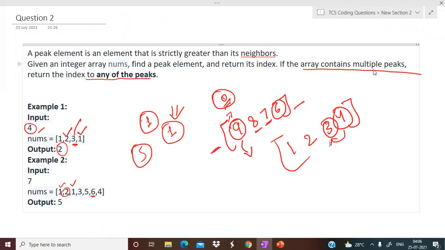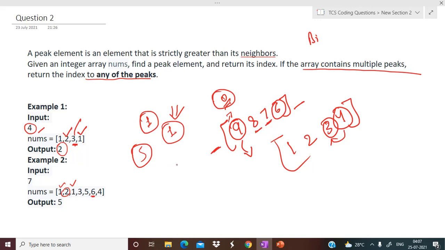Here, this particular question isn't strict, because there can be multiple peaks possible and you can return the index of any of the peaks. So it's not that restrictive, and we can use a binary search approach here. What we'll do is, first of all, calculate the middle element.